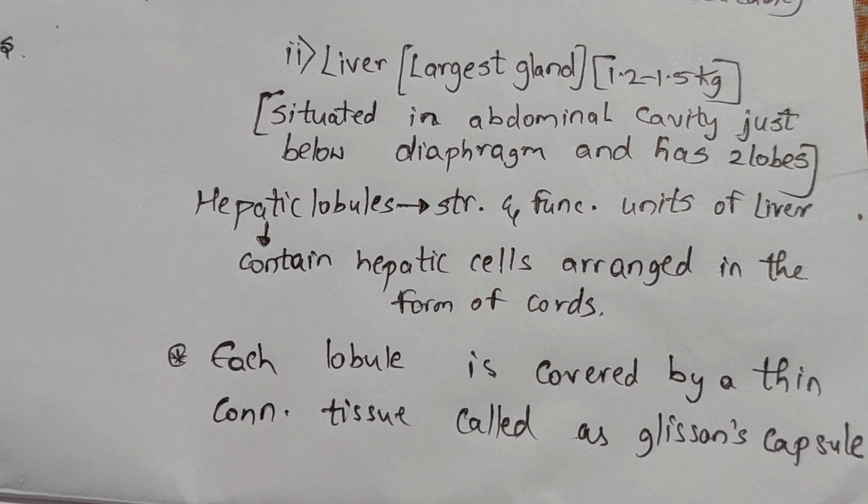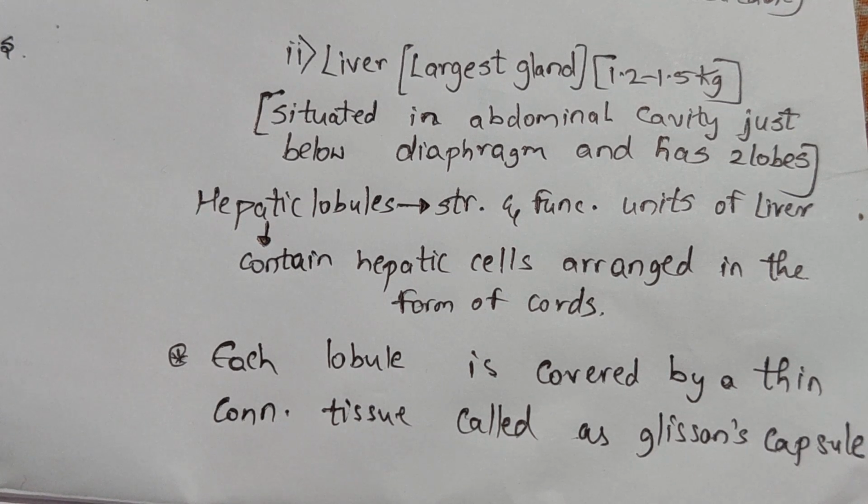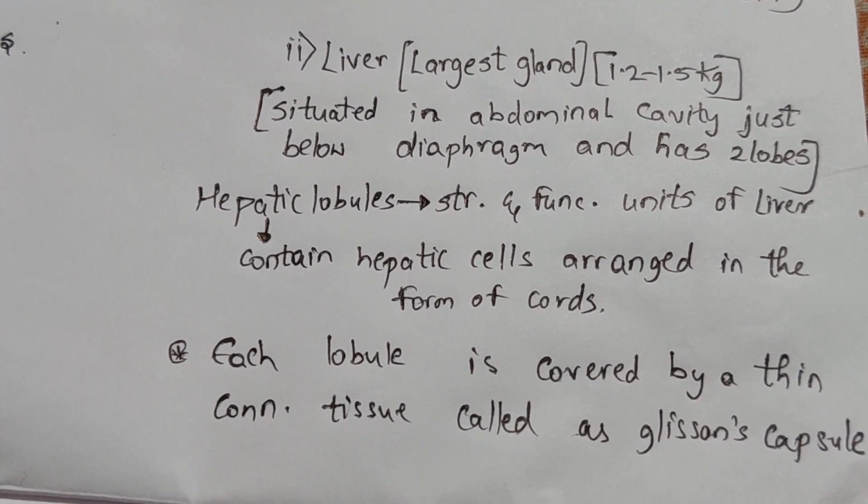These cords are surrounded by a thin connective tissue called Glisson's capsule. And this entire thing is called the hepatic lobule. So the hepatic lobule is covered by thin connective tissue called Glisson's capsule, and it contains the hepatic cells.